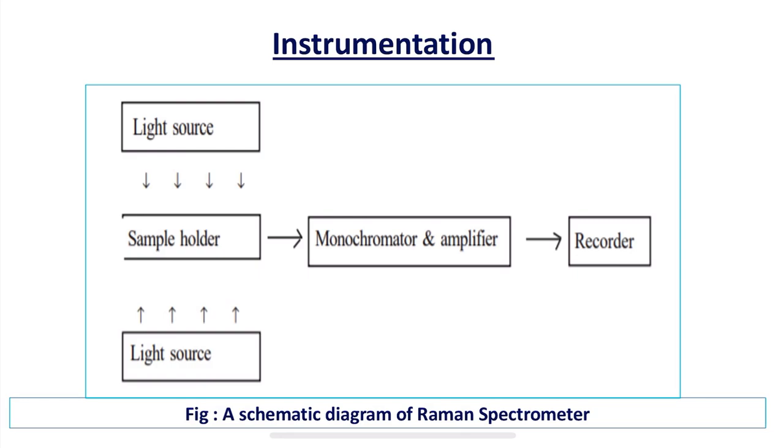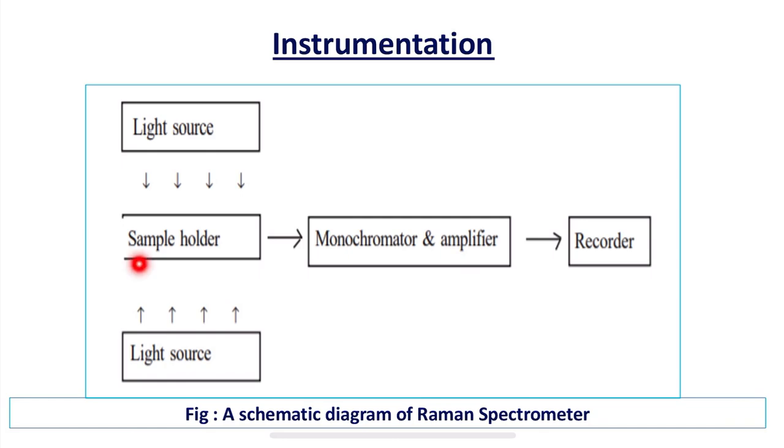So next, let us move on to the instrumentation part of this Raman spectroscopy. This is a schematic diagram of a Raman spectrometer, which contains a light source. The light source is very important. It is usually a mercury discharge lamp, which will produce an intense monochromatic radiation, whereas nowadays laser light is used to get an intense beam.